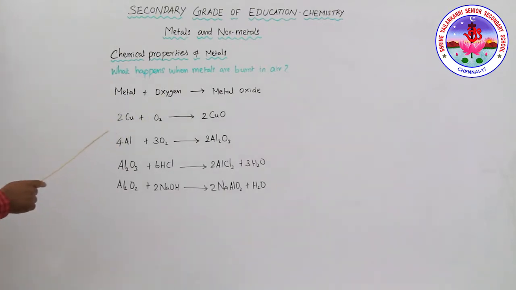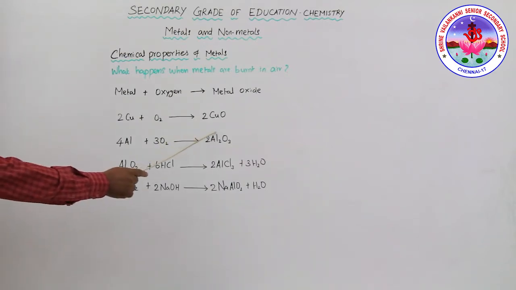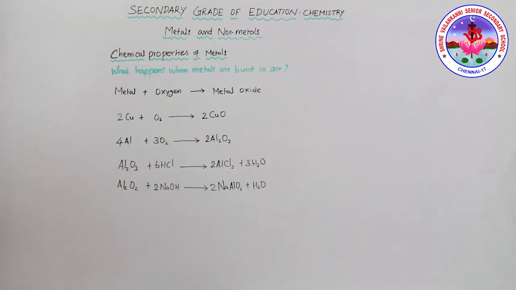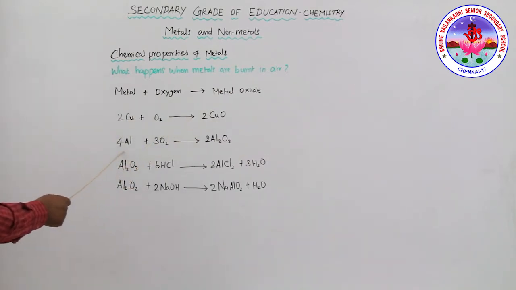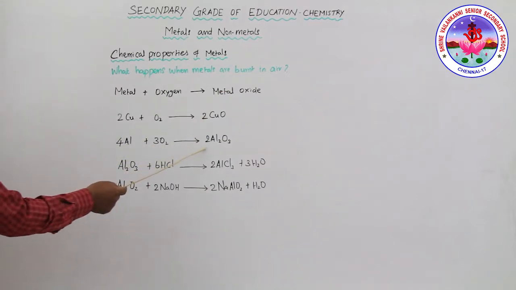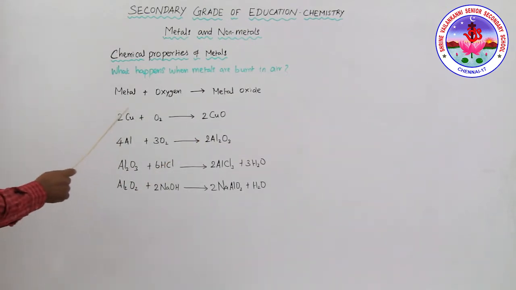Now we can see copper. Copper reacts with oxygen on heating to give copper(II) oxide, which is a black oxide. Similarly, aluminum reacts with oxygen on heating to form aluminum oxide. This is how a metal reacts in the presence of oxygen to form the metal oxide.